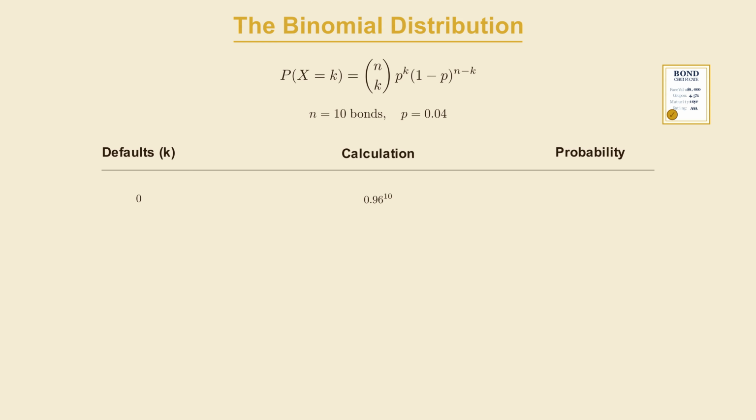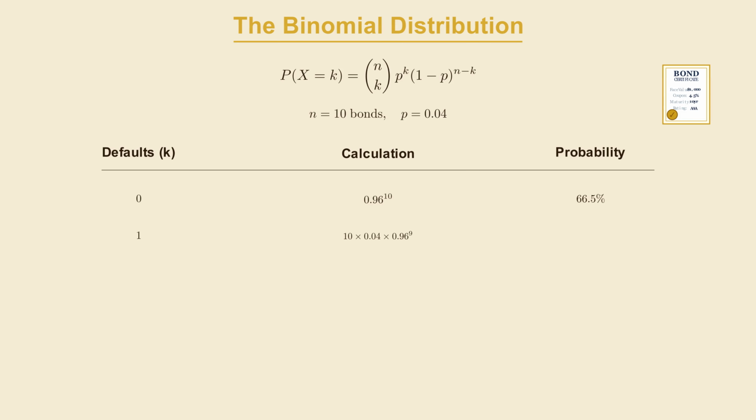So we take our 0.96 and raise it to the 10th, which would be the circumstance that all 10 end up surviving. This ends up coming out to around 66.5%, or more than 2/3 of the time, a portfolio like this will end up with no defaults at all. Now let's calculate one default.